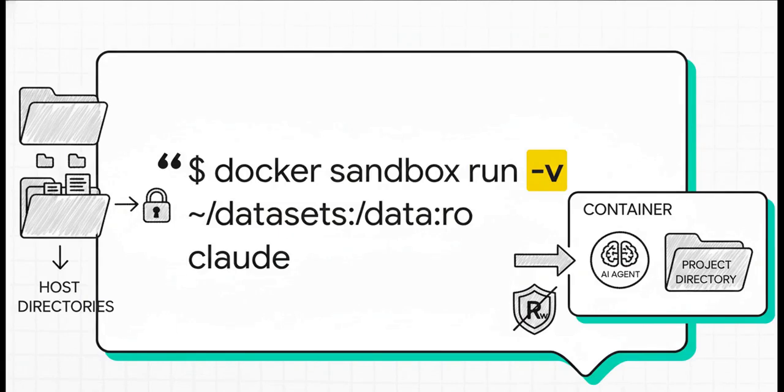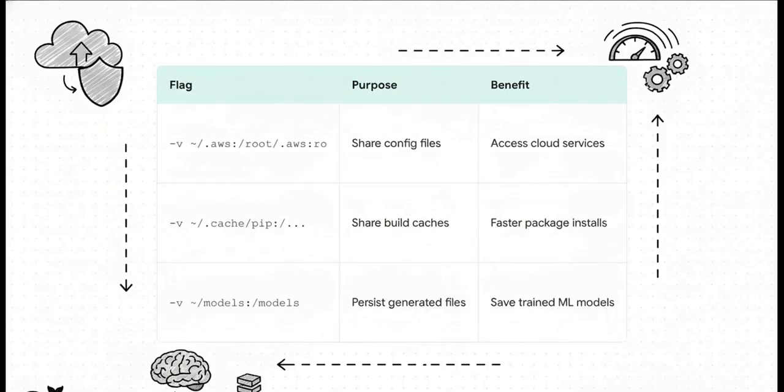Okay, but what if your AI agent needs to access files that are outside of your project directory? Well, that's where volume mounting comes in. Using the -v flag, this lets you mount other directories from your computer into the container. In this example here, we're giving the agent read-only access to a datasets folder, which is perfect for, say, a machine learning task. And check out some of these fantastic real-world examples.